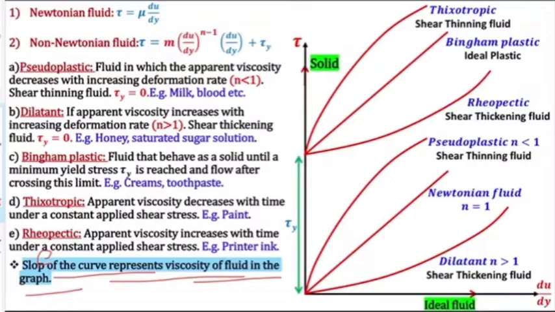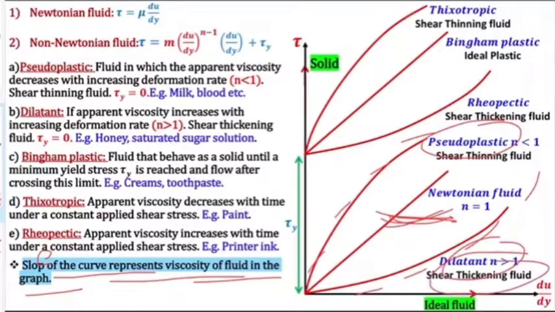In a Newtonian fluid, the viscosity is constant, so the slope is constant here. Here the slope is reducing, so the viscosity is reducing for pseudoplastic. For dilatant, the slope is increasing continuously, so viscosity is increasing with deformation. That's why we call it a shear thickening fluid. With shear it is thickening.